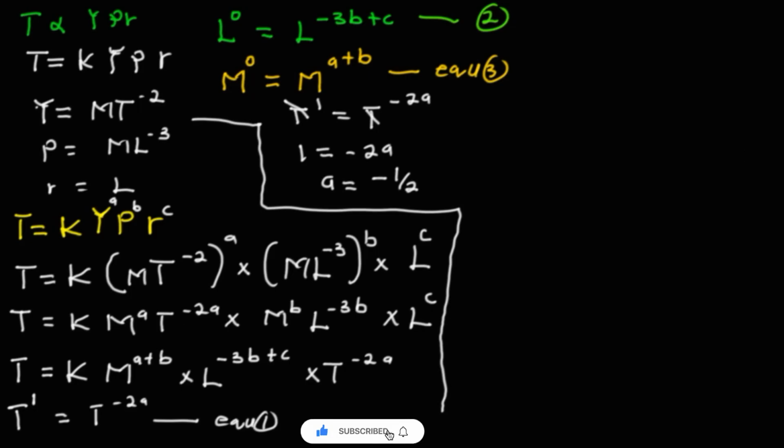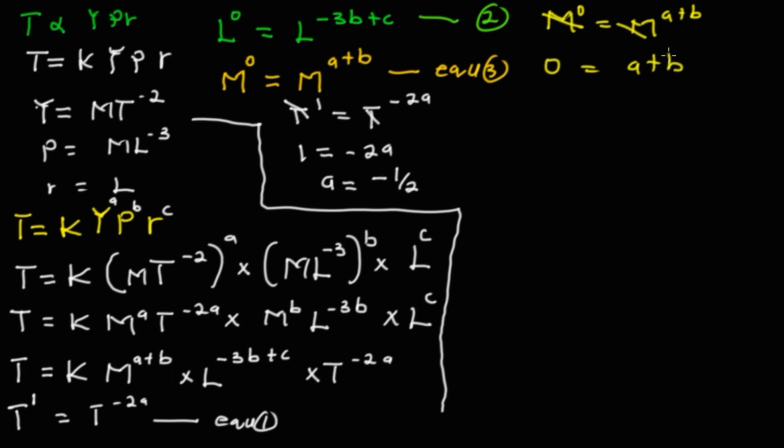Now let's do that of m, which is equation 3. We have m power 0 equal to m raised to the power A plus B, and at this point we just cancel out, and we have 0 equal to A plus B. But remember that A is giving us negative 1 over 2, so we substitute it: 0 equals negative 1 over 2 plus B. So we take minus 1 over 2 over, we will have it to be half, so B is equal to half. Take note of that.